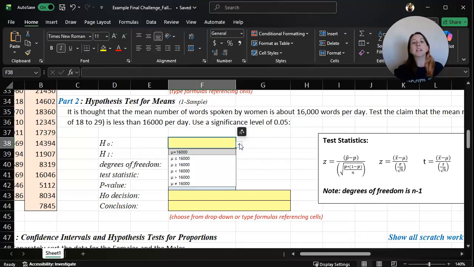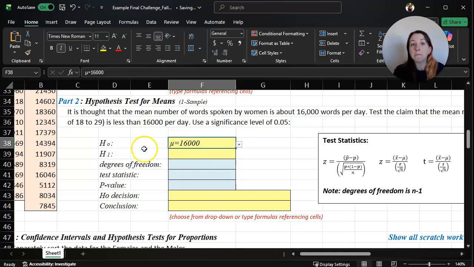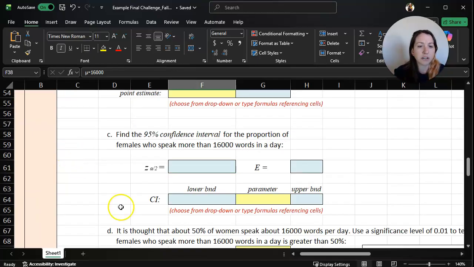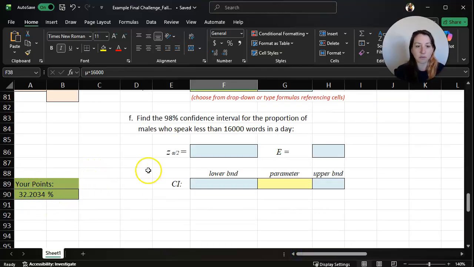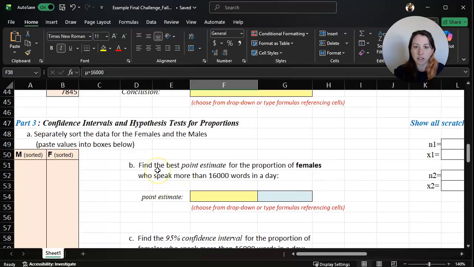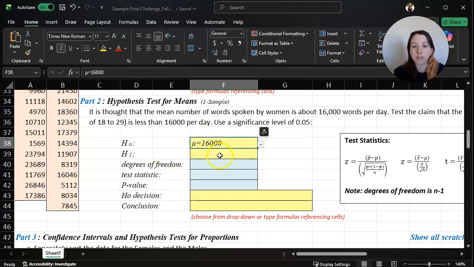Because it's generally thought that the mean number of words spoken by women is about 16,000, we're going to put our null hypothesis as mu, the population average, is equal to 16,000. This is what we're assuming to be true until we run this test and figure out if we still believe it. I'll scroll down to make sure that was counted as correct, and it was, because that was 30-something before.